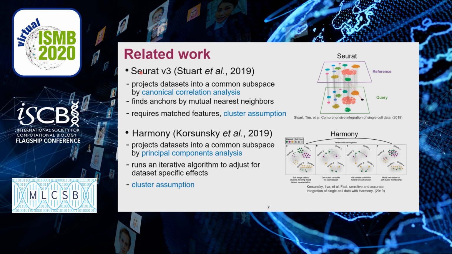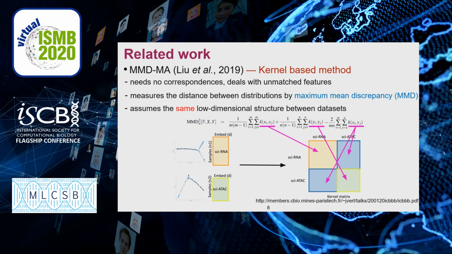And some of the latest methods, such as SRAT and Harmony, try to project data into a common subspace. SRAT uses canonical correlation analysis, and Harmony uses principal components analysis to find the subspace. Then, they align multi-omics datasets in the subspace. These methods are mainly designed for batch correction and have a cluster assumption, which does not work well on data with intrinsic nonlinear continuous structures. Most of the previous work depends on a common feature space and linear transformation.